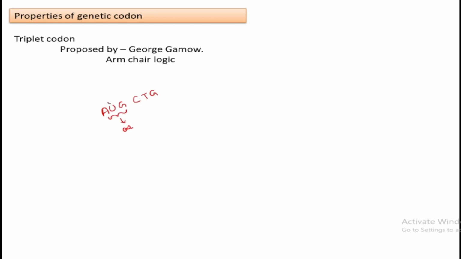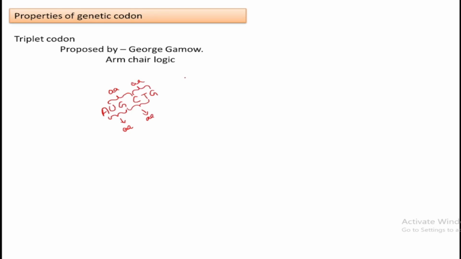Then the next, UGC, codes for another amino acid. Then again GCT codes for another, then CTG again for another amino acid. This is overlapping. This is the doubt whether these codons are overlapping or not, and that doubt is cleared by